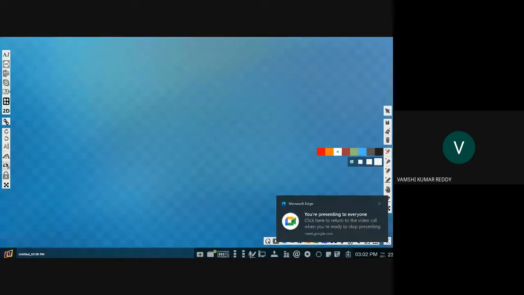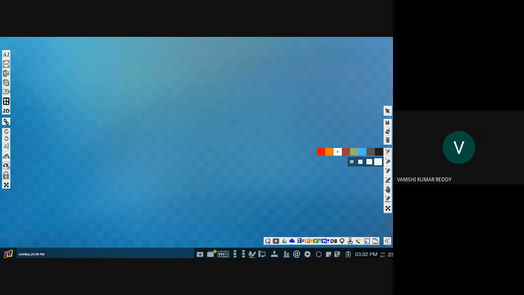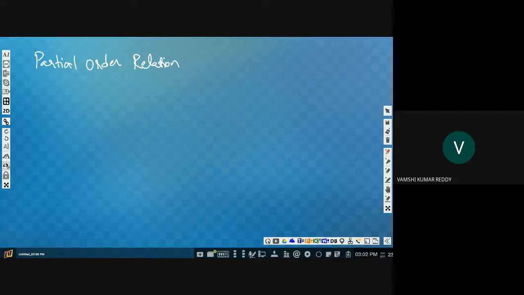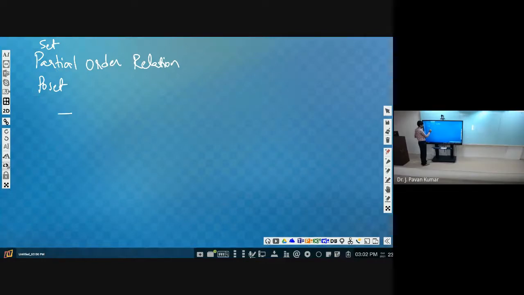Okay. In the last class, we have seen about partial order relation, and the set which is having the partial order relation, we call it as coset. The set along with the partial order relation, we call it as coset. What is meant by partial order relation? The relation which satisfies three properties. One is reflexive, second one is antisymmetric, next third one,